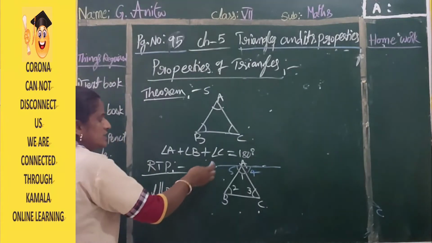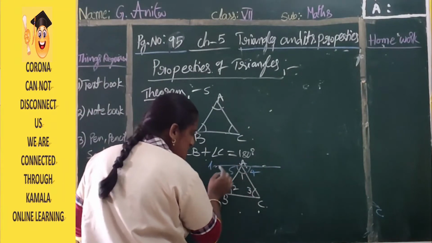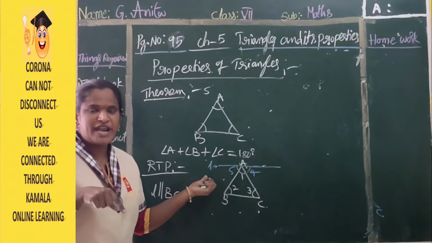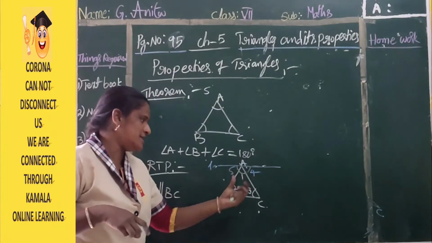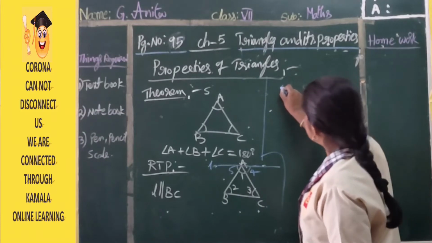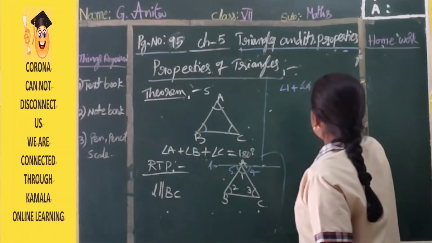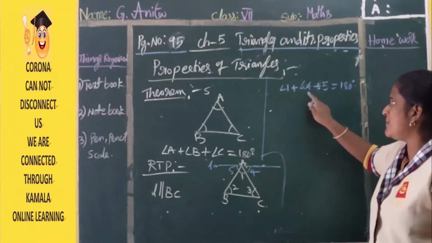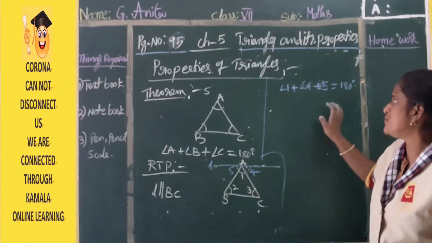Next, you observe in this, it is a straight line, which means the sum of the angles on it is 180 degrees. Yes, it should be equal to 180 degrees. Yes, it is correct. So angle 1 plus angle 4 plus angle 5 should be equal to 180 degrees. We want to prove angle 1 plus angle 4 plus angle 5 is equal to 180 degrees. So how is it possible?